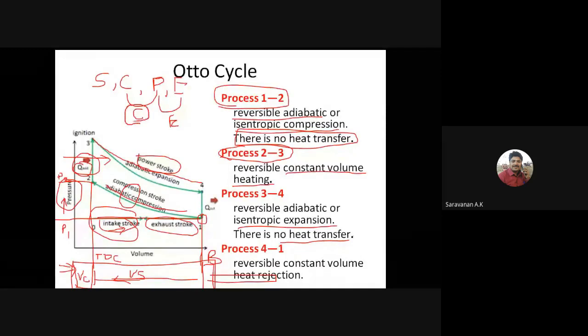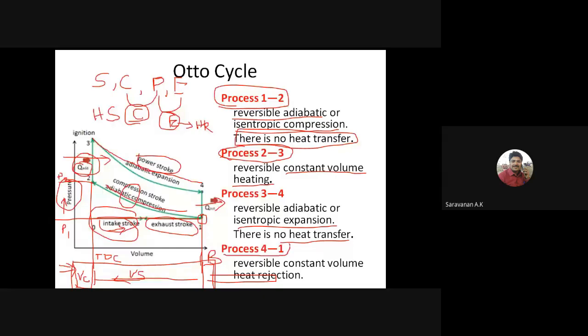So instead of the compression process, we are giving the heat supplied in the 2 to 3 process. And instead of the exhaust blowdown process, we are removing the heat, that is, heat rejected, right? So here the heat will be rejected. So the fourth process is the constant volume heat rejection process.